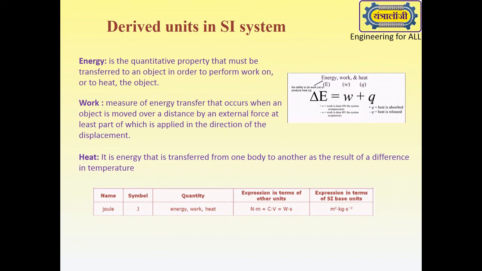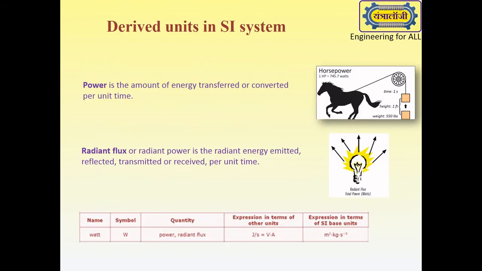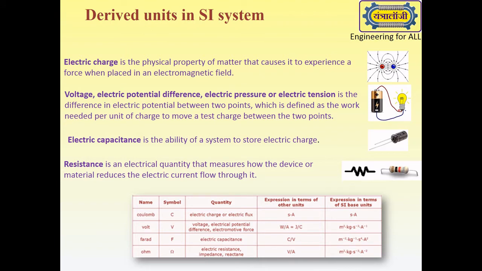Energy, work and heat are measured in joule. Power and radiant flux are measured in watt. Electric charge or electric flux is measured in coulomb. Voltage, electric potential difference, electromotive force are measured in volt. Electric capacitance is measured in farad.